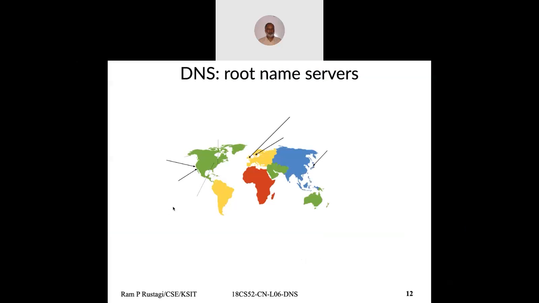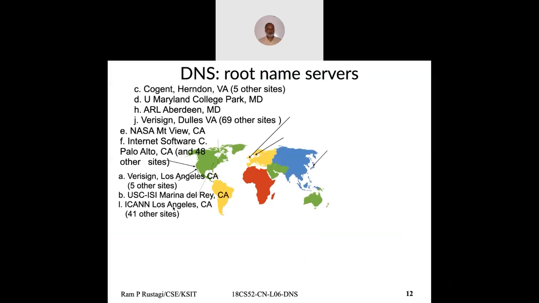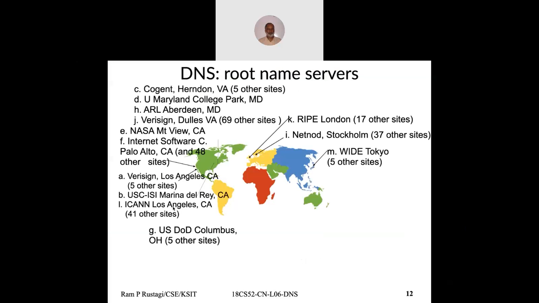So there are 13 root servers. 6 of them are in the US, then in Japan, Europe, possibly in Singapore, and that's how it is. They're mostly for information purposes. You should be aware.